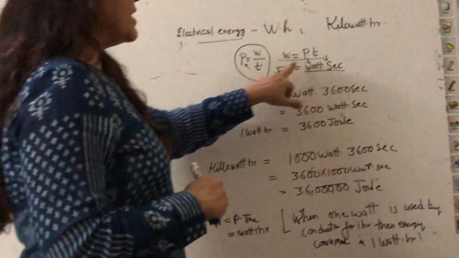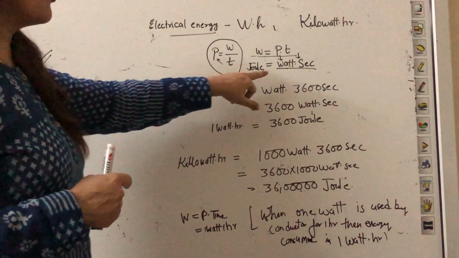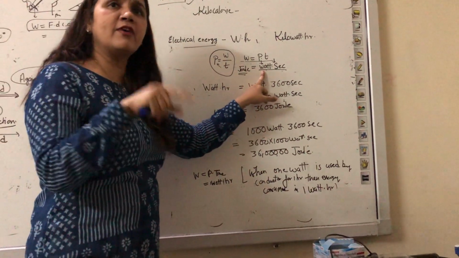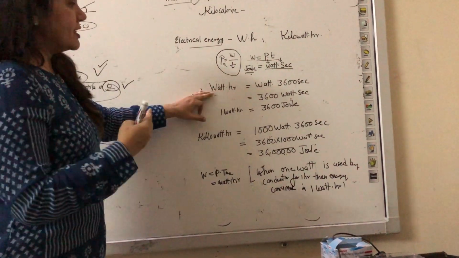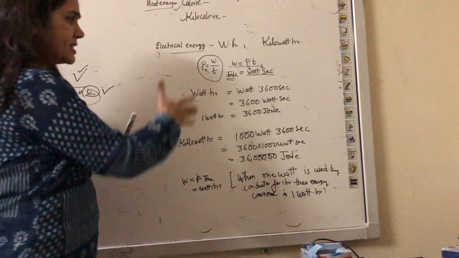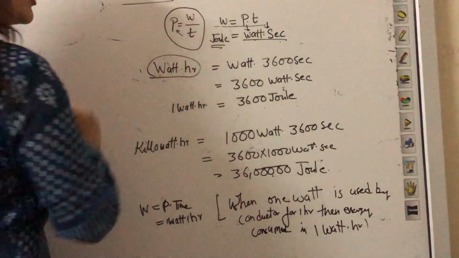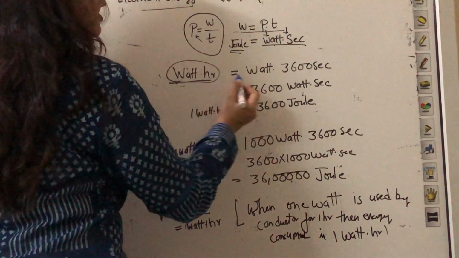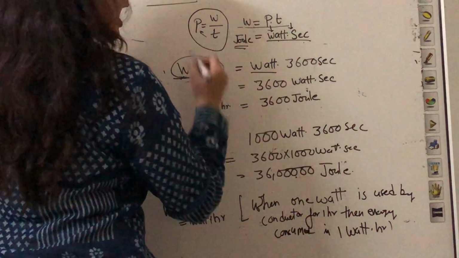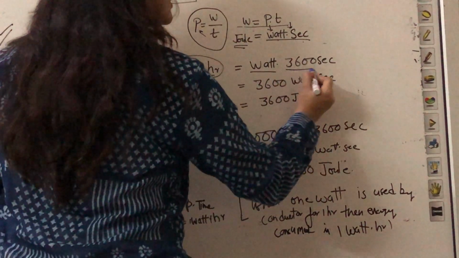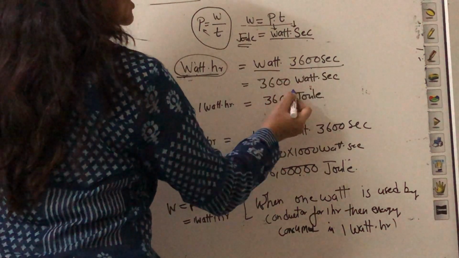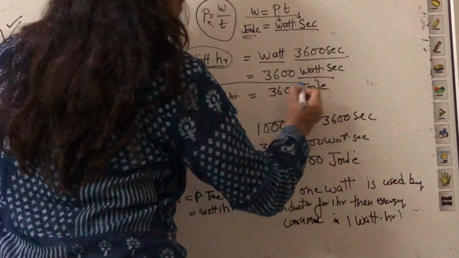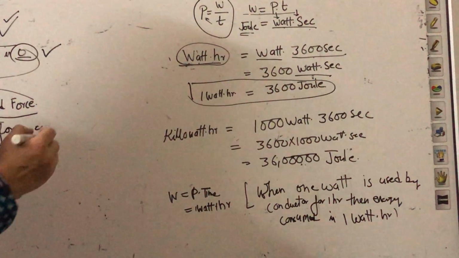But watt second is a very small unit. That means you are using a 1 watt bulb for 1 second. So when you use it for 1 hour, how will you calculate? What is the relationship between watt hour and joule? By simple mathematics, you know watt second means joule. Watt hour, you will write watt, hour means 3600 second. So 3600 watt second. And you know watt second means joule. So you will get the relationship 1 watt hour is equal to 3600 joule.